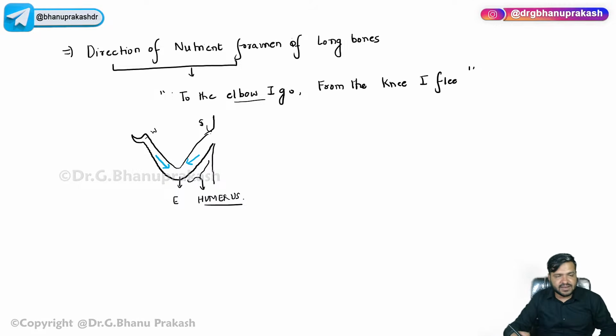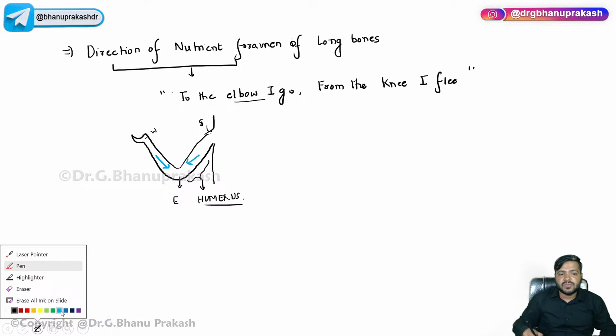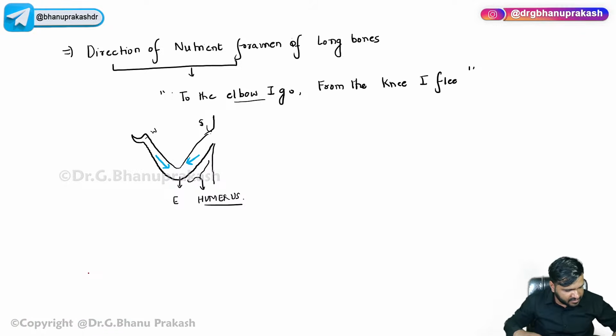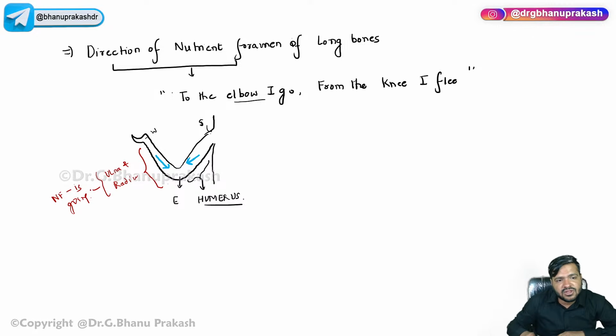Now, guys, you can see here that the nutrient foramen is going down in the case of the humerus. But in the forearm we have two bones, ulna and radius, and in both bones the nutrient foramen is going up. The direction is up, and in the humerus it is down. So that is the meaning of the direction of the nutrient foramen.